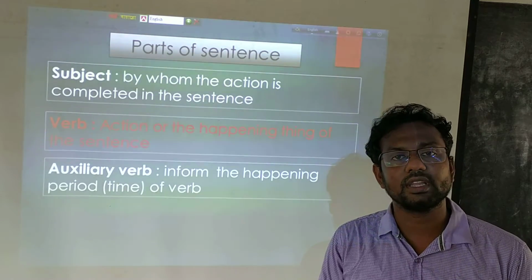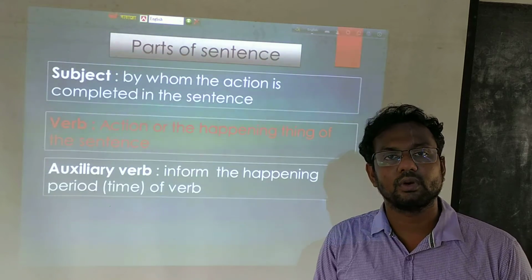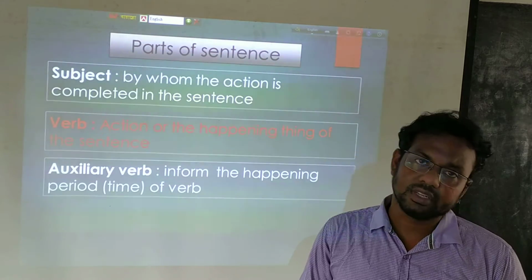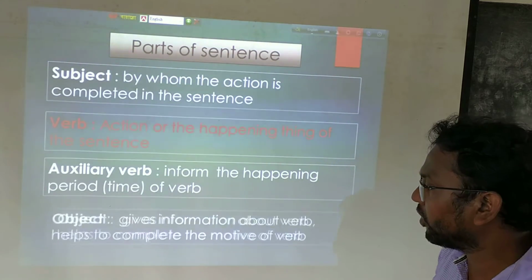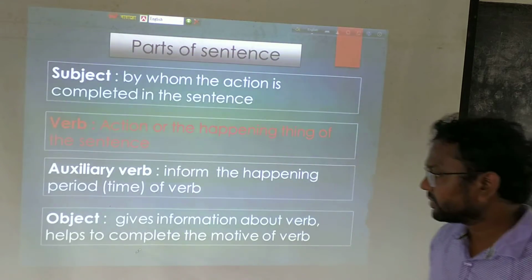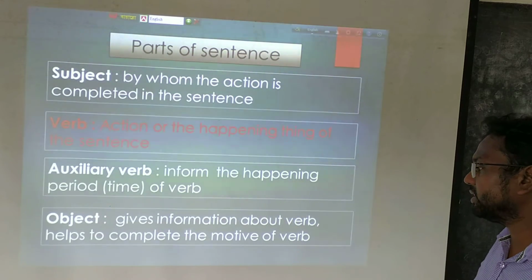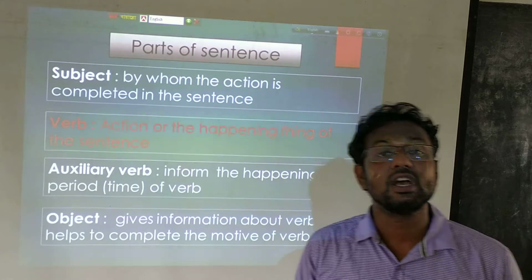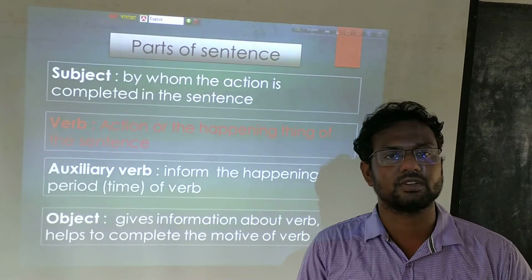That means when the verb is completed, the auxiliary verb will inform these things. Now it is time for object. What is object? It gives information about the verb and helps to complete the motive of the verb. That means which type of action has been completed is also called the object of the sentence.